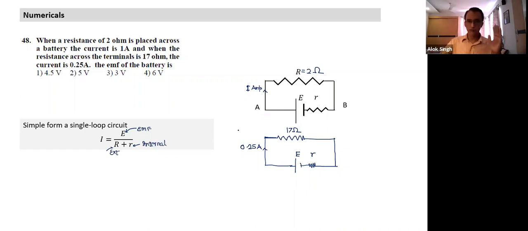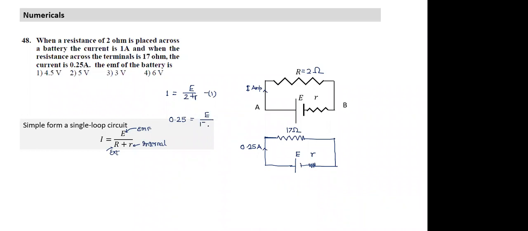So I have two equations. First one: 1 ampere is equal to E divided by 2 plus r, that is one equation. And second equation: 0.25 is equal to E divided by, now this has changed, 17 plus r. We'll get 5. 5 is the answer.